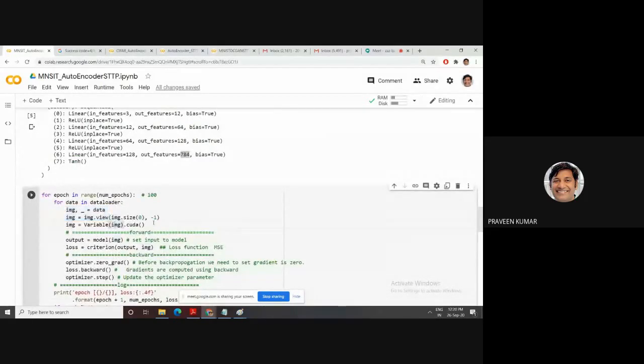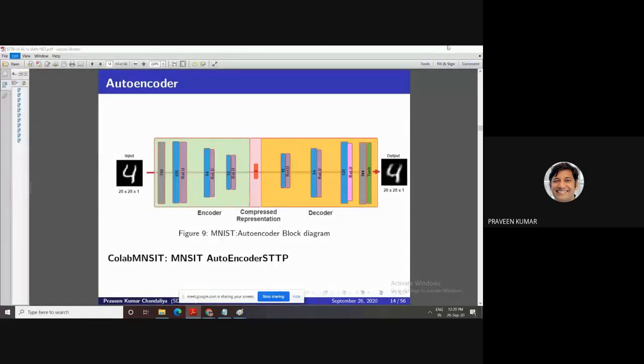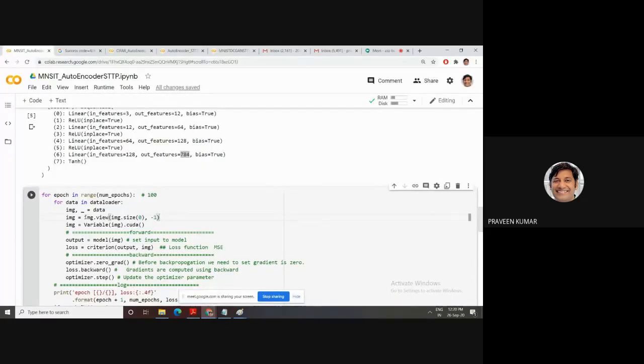Then the image. Then what is the input of the encoder? Flatten layer, meaning a linear layer to 784. How to convert this image? This image is 28 cross 28. We need to convert it into 784. So with the help of this view function, you convert it. -1 means all the batch. 128 is the batch size. All these images are converted into this form. So this gives 128 linear vectors. The size of each linear vector is 784.